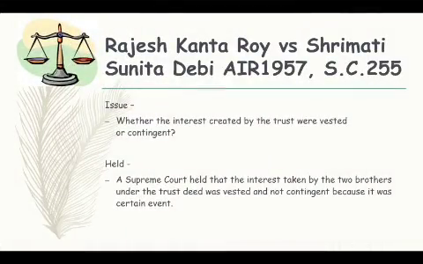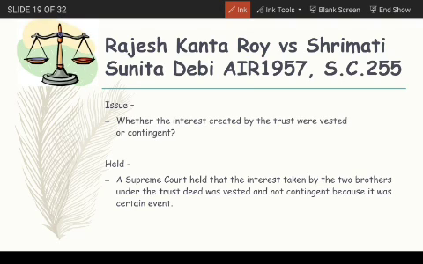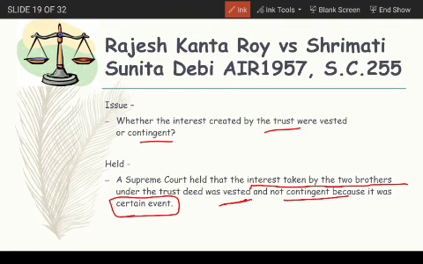The issue here was whether the interest created by the trust deed was vested or contingent. So this was the issue. And the Supreme Court held that the interest taken by the two brothers under the trust deed was vested and not contingent, because the death of the settlor is a certain event.